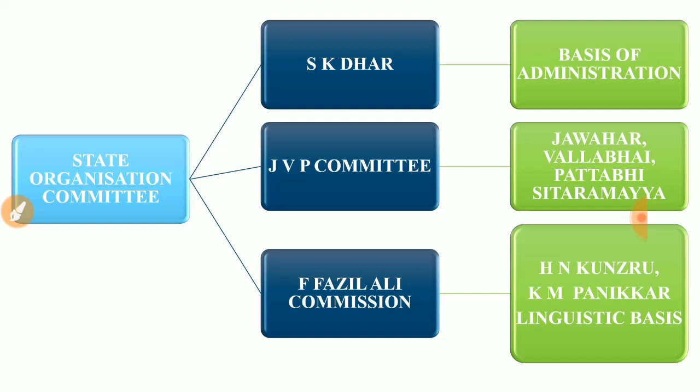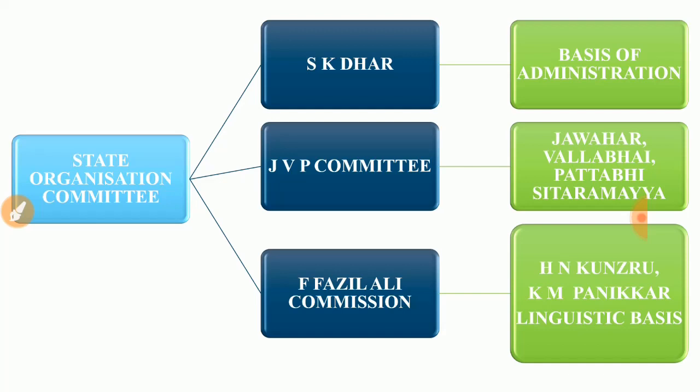We had different classes of states, that is, princely states and British-ruled states. So the S.K. Dhar committee said that on the basis of administration we could rule the rest of the states. And that idea was rejected by the parliament at that time.